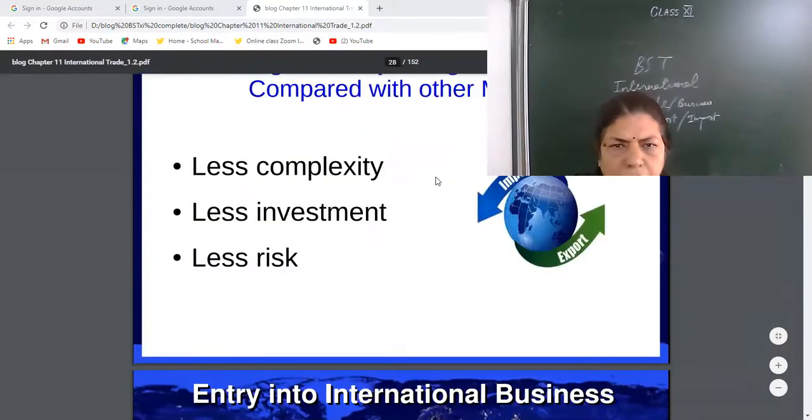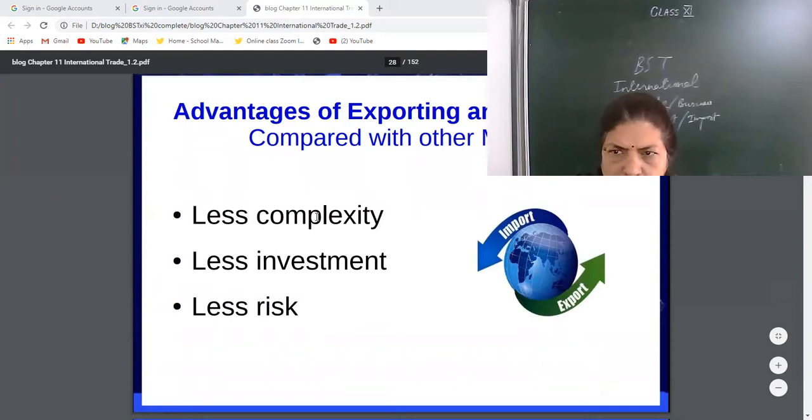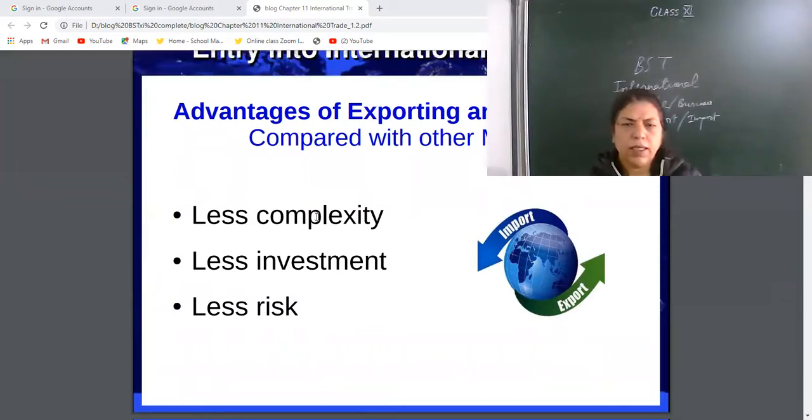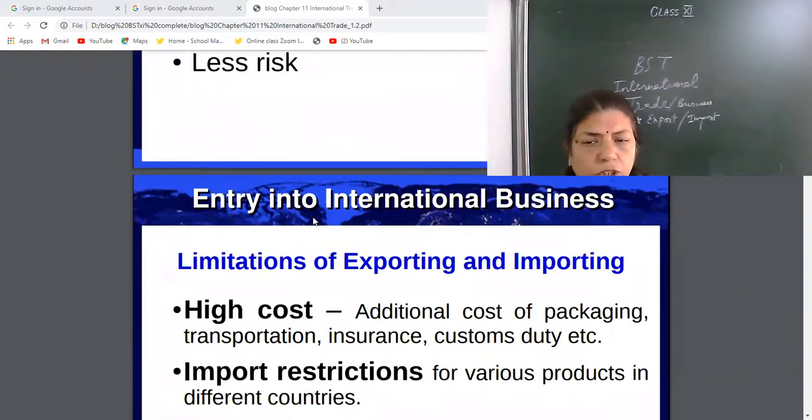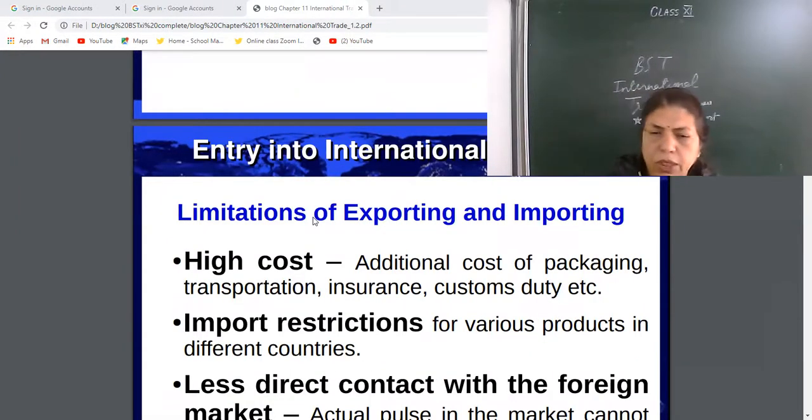Now see, limitations. If we have benefits, meaning advantages: less complexity, less investment, less risk, because first we get the order, then we start the production. So there is no possibility of more risk. Then it has some drawbacks also. What are the drawbacks of export and import? Please tell me.